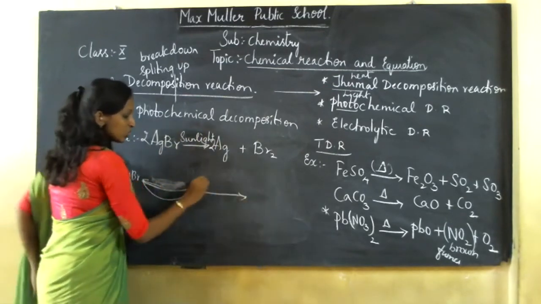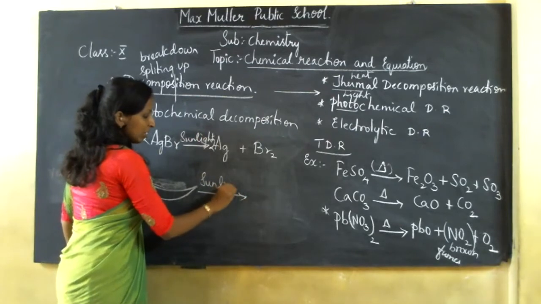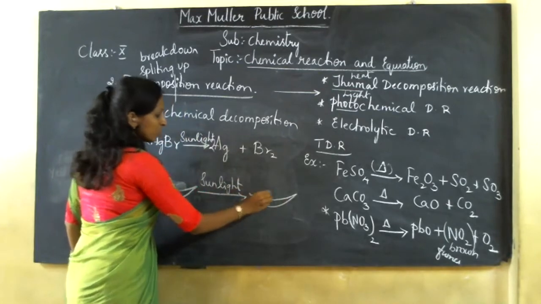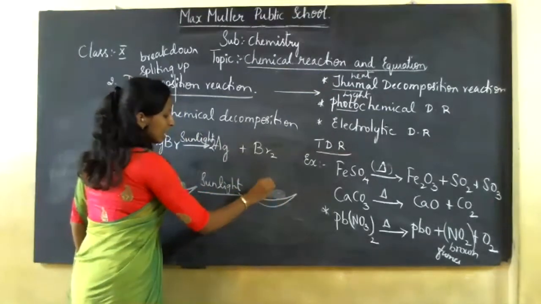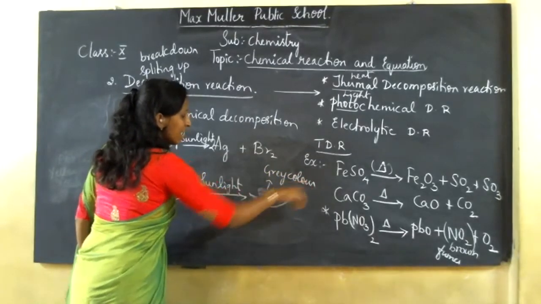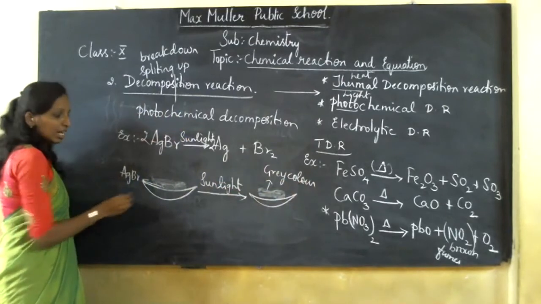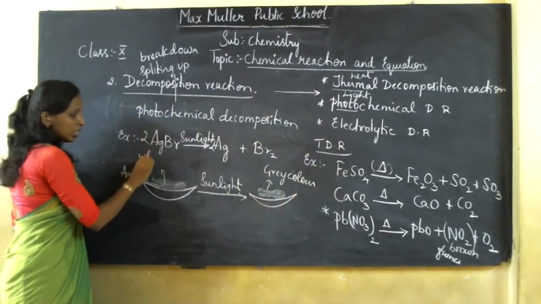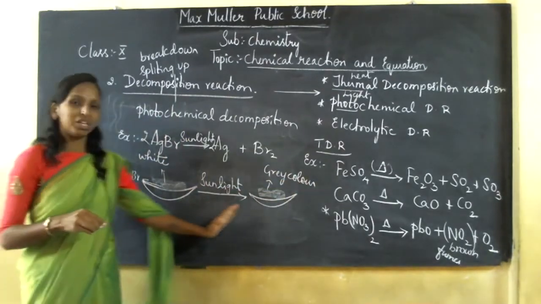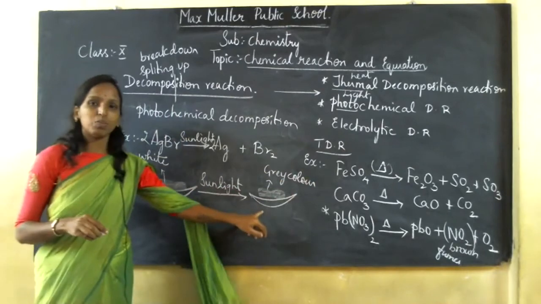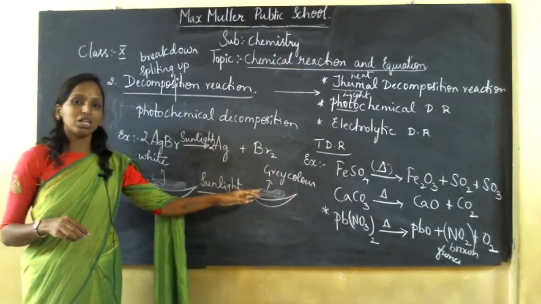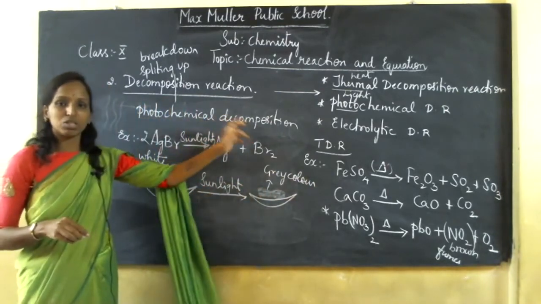When it is exposed to sunlight, you can see that the silver obtained is grey in color. Actually, it was white. When exposed to sunlight, the chemical reaction takes place, and the product obtained is grey. Silver is obtained. It is called a photochemical decomposition reaction.